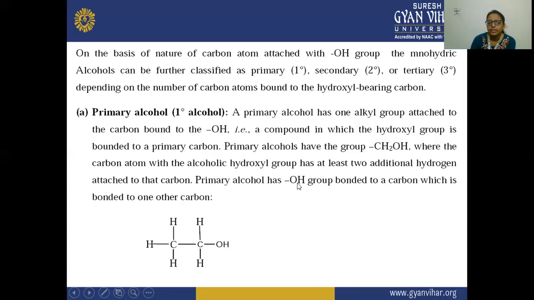So the primary alcohol has an OH group bonded to a carbon which is bonded to one other carbon atom. In this primary alcohol, the carbon bonded to the OH group has one alkyl group present. The primary alcohol has the group CH2OH, and this carbon is bonded to one alkyl group on one side, the OH group, and on the other two ends 2 hydrogen atoms are present.